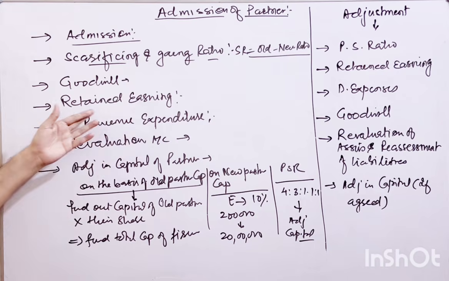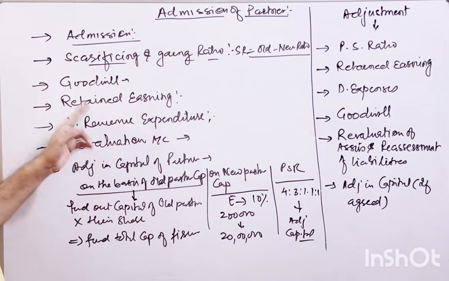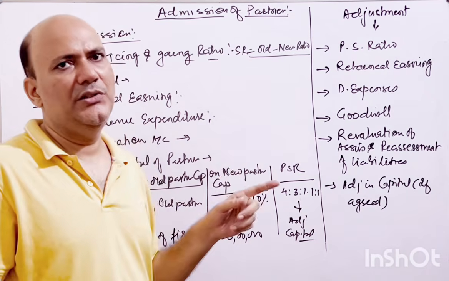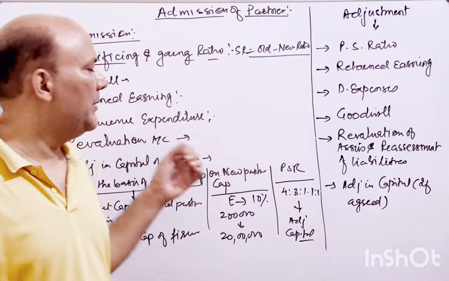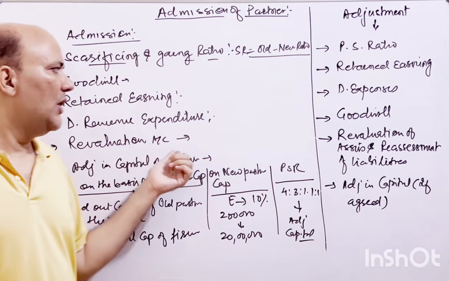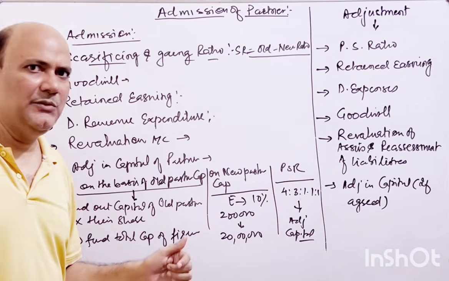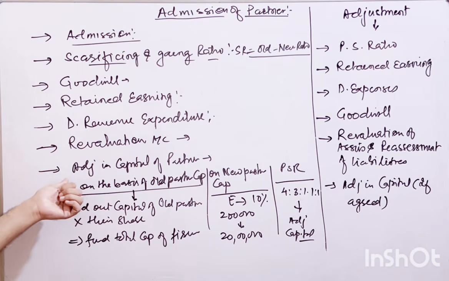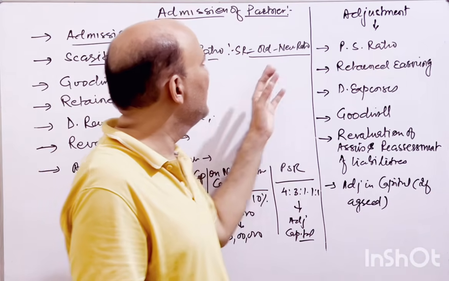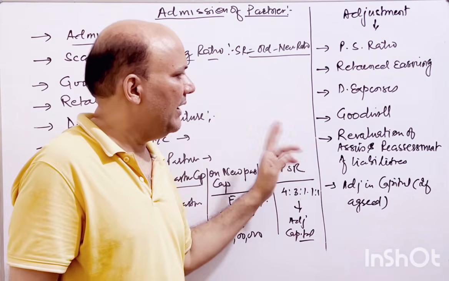Then goodwill, I have told you. Retained earnings: all those earnings which have been kept in the business rather than distributed to the partners. Deferred revenue expenditure: all those expenditures which have not been written off for the last couple of years or last year need to be adjusted. Then a revaluation account needs to be prepared for all the assets and liabilities to find out the exact, correct market value of the assets and liabilities, and then you have to adjust the capital. These are the things we have to do in the admission of a partner, and one by one we will take them through. And how do we do that?